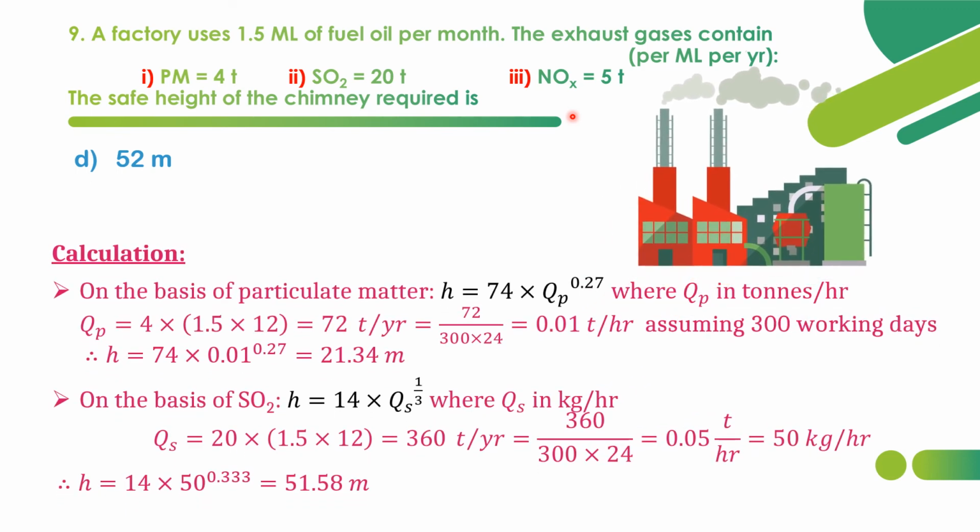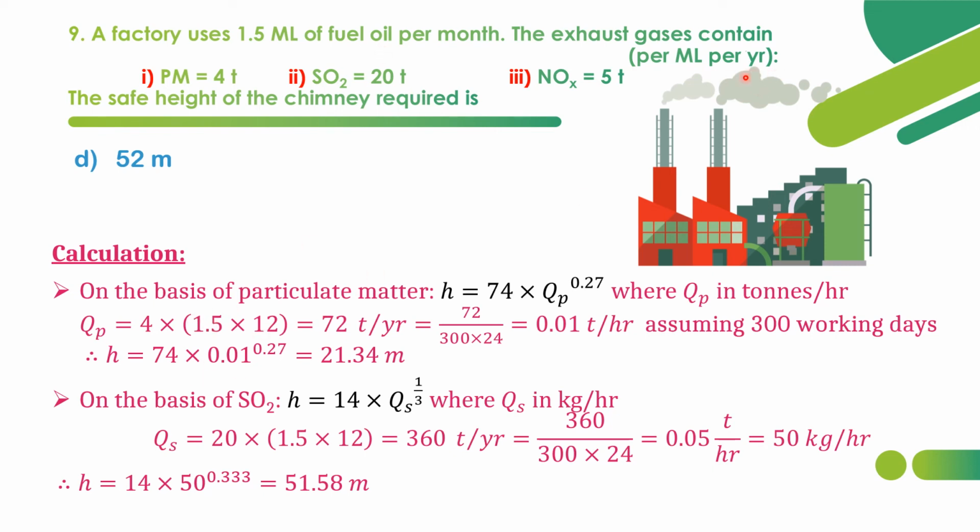We have two formulas according to which we have to find the height of the chimney. On the basis of particulate matter, we have H equals 74 into Qp to the power 0.27. Here the particulate matter quantity should be in tons per hour, because this is an empirical formula, H in meters and Qp in tons per hour. So first we shall calculate that. They have given PM quantity as 4 tons. So 4 into 1.5 into 12. Why? Per million liter. So how many million liters of fuel oil?